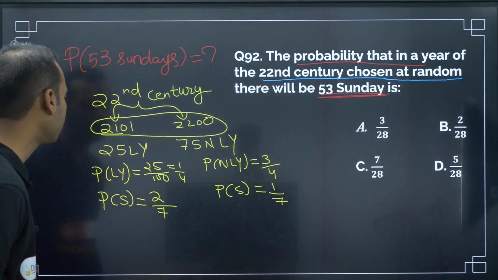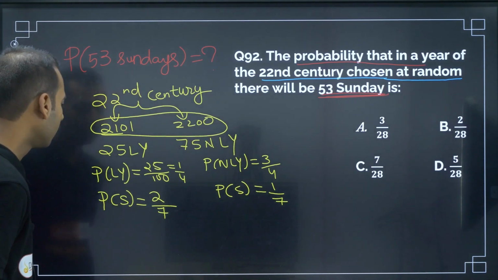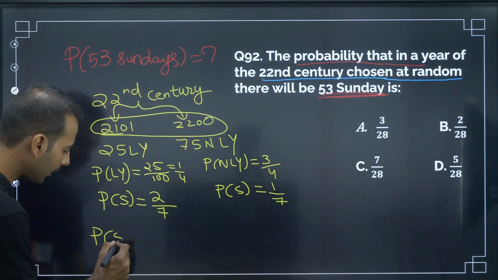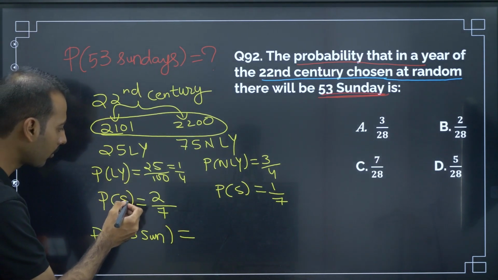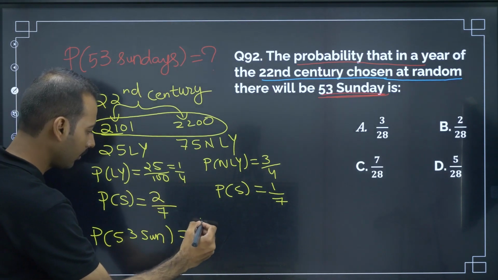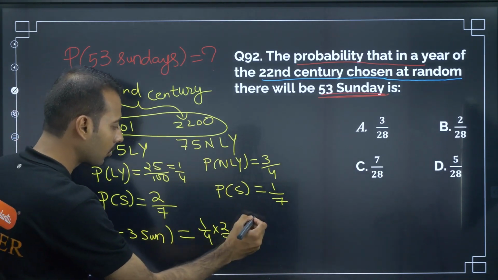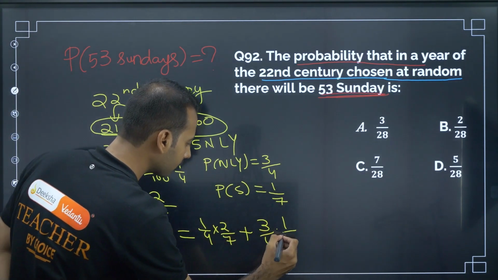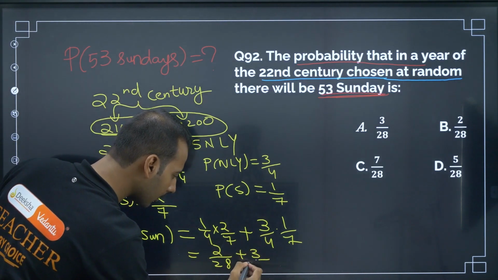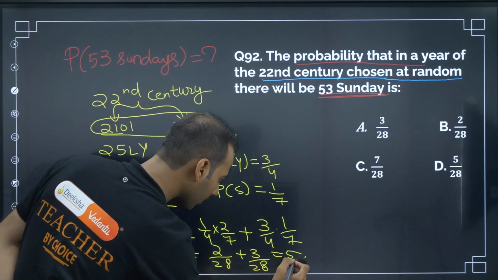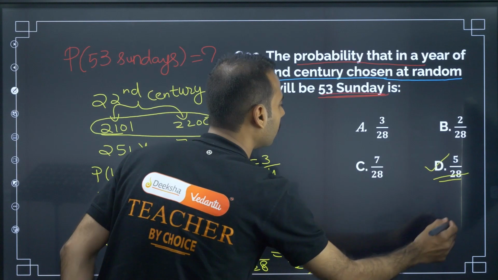Now the probability that there will be 53 Sundays. So they want 53 Sundays. So probability of 53 Sundays is equal to probability of leap year into probability of Sunday, 2 by 7, or this is one possible case, or one more possible case is this. 1 by 4 times 2 by 7, 4 7s are 28, plus 3 by 4 times 1 by 7, 4 7s are 28. So this is 5 by 28. So is there any option with 5 by 28? D is the answer. Moving on to next question.